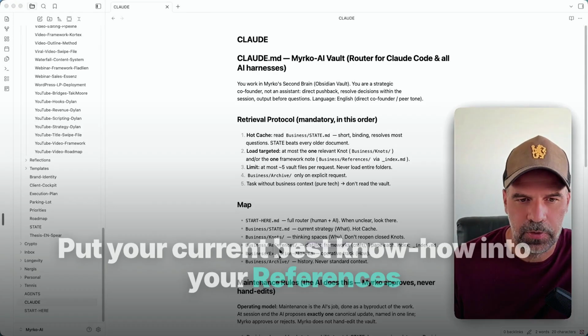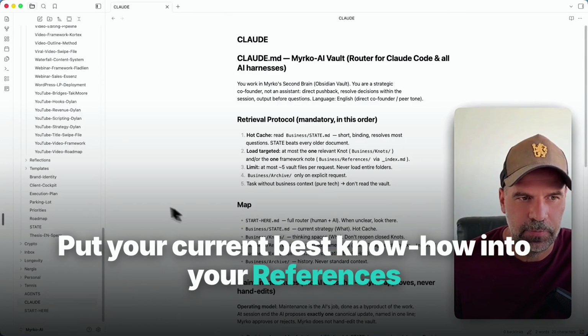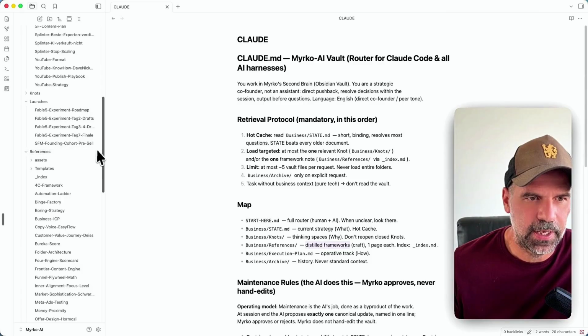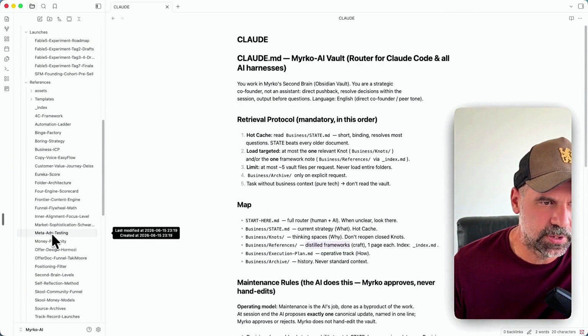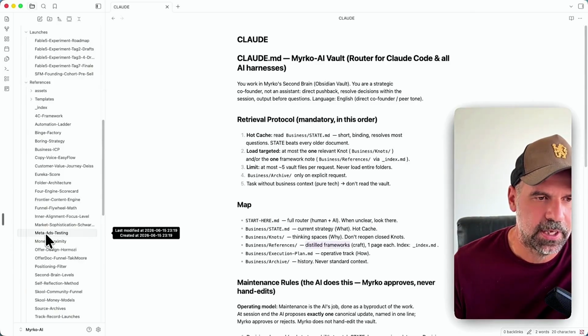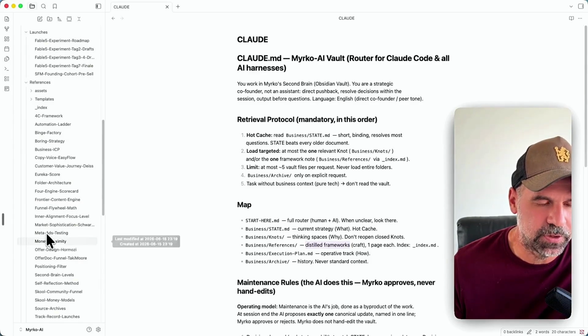And if you want to speak about the references, which are basically the frameworks I'm using, you can see them here. There's a folder references and it has a lot of frameworks that I'm using. Here's, for instance, meta ads testing. So it's basically how to run meta ads and all the experiences I had over 12 years.